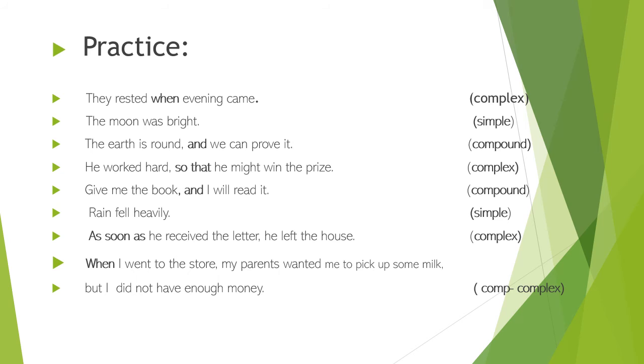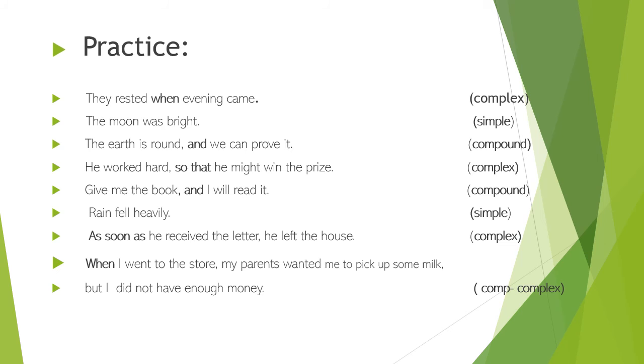In practice, there are some sentences to recognize the types of sentence structure. First, they rested when evening came. This is a complex sentence. It has one independent clause, they rested, and the other is the dependent clause, when evening came. Second, the moon was bright is a simple sentence because it has a single subject and a single verb. Third, the earth is round and we can prove it. It is a compound sentence. It is joined with the coordinating conjunction and two sides have independent meaning.